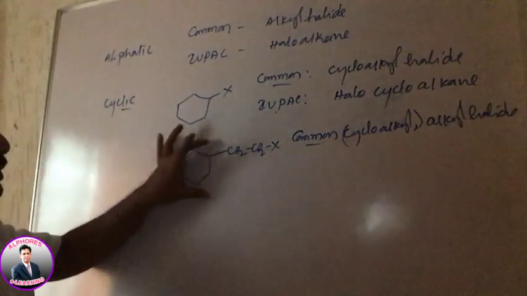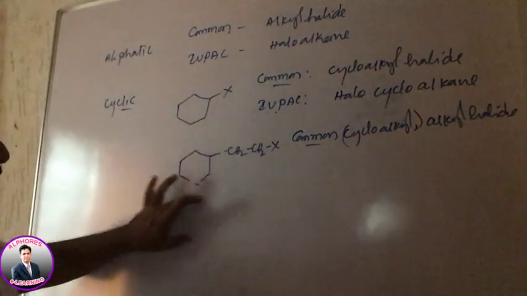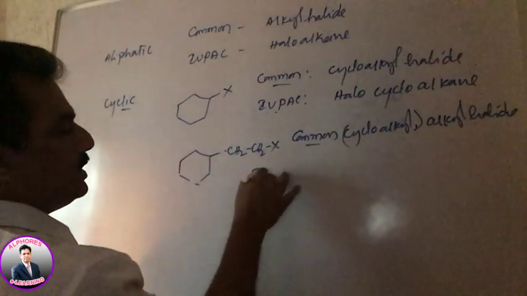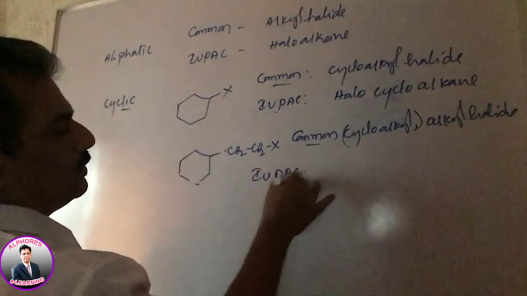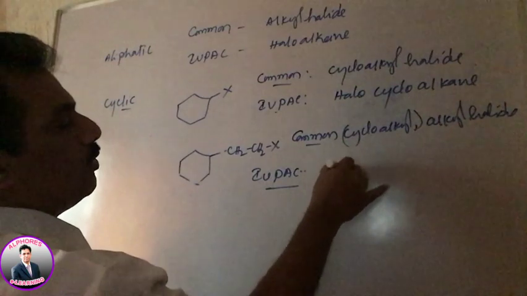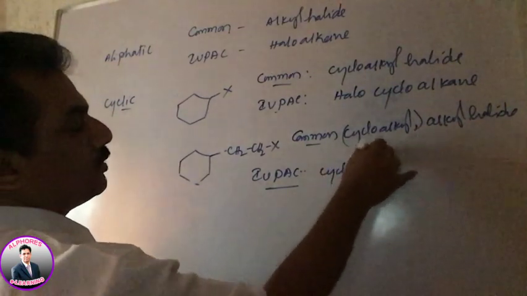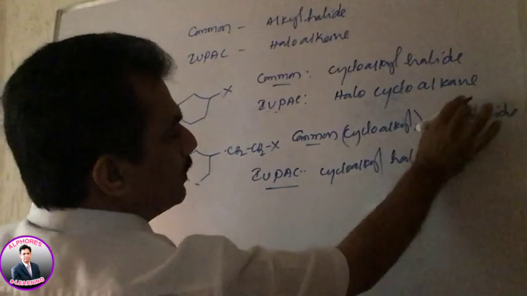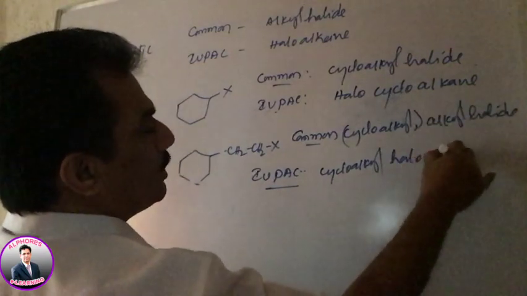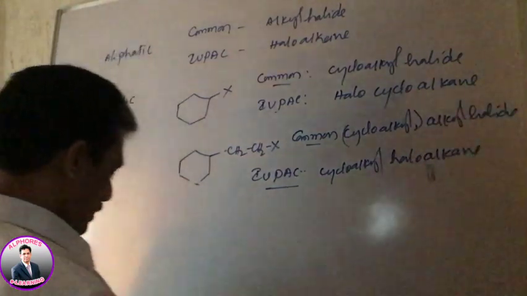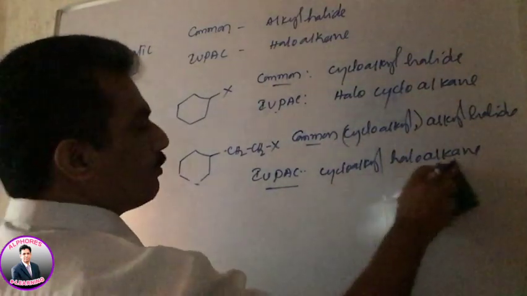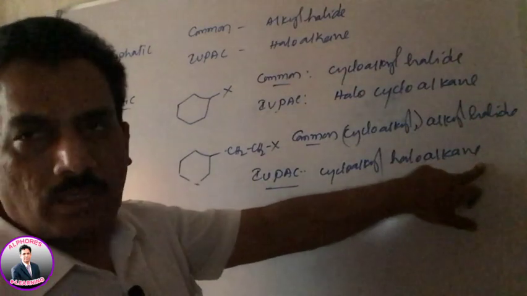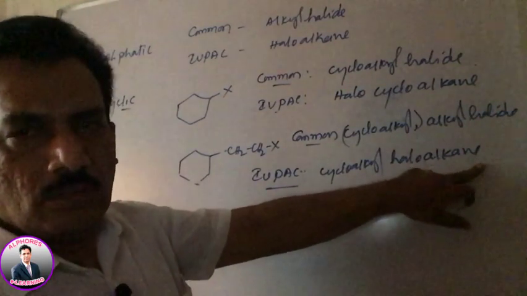You have to consider this cycloalkyl and this alkyl and halogen, and the IUPAC system here is cycloalkyl, which is nothing but a substituent, haloalkane. Here, depending on the number of carbons present on the side chain, you have to consider the alkane. Are you clear? Like that.